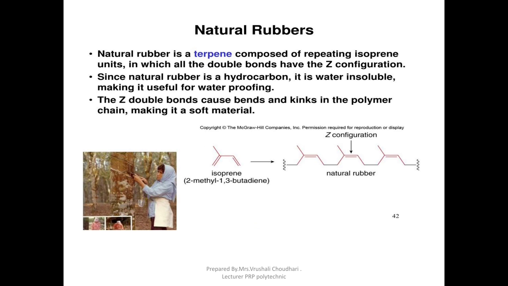Polyisoprene means a chain of isoprene, but this chain is like a spring, therefore it has the elasticity property. What is the basic unit of rubber? It is polyisoprene, obtained from latex.